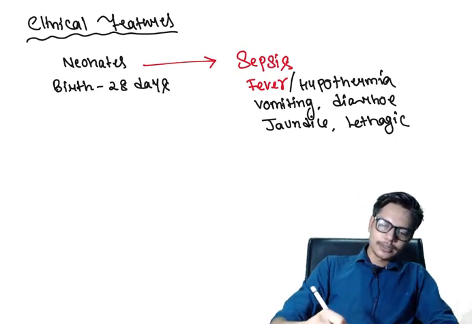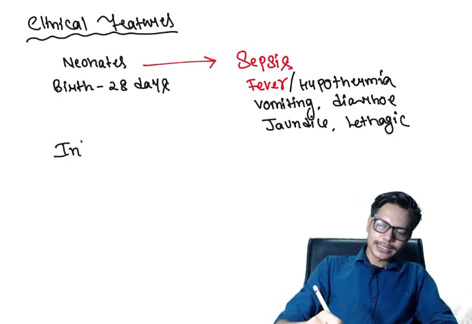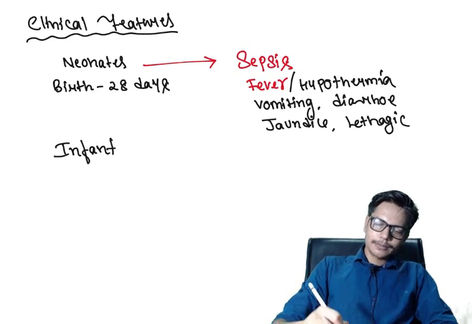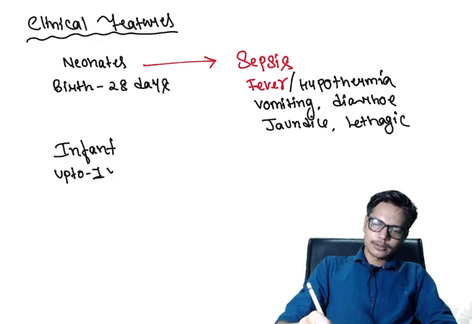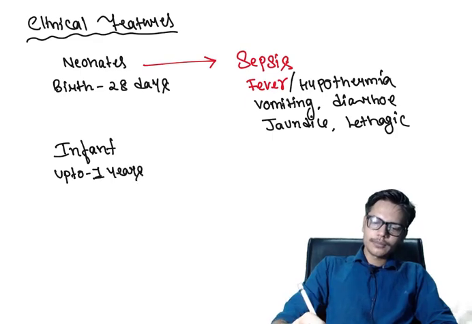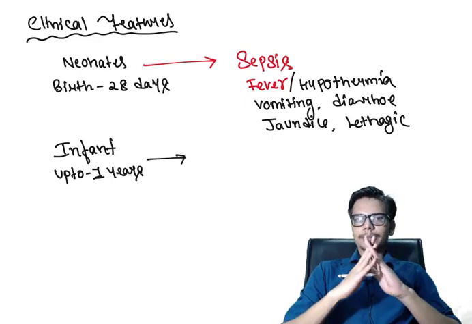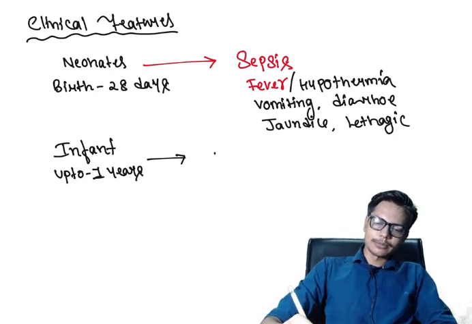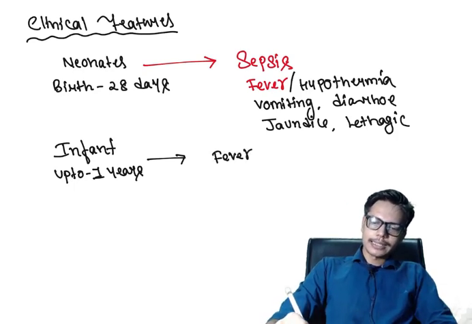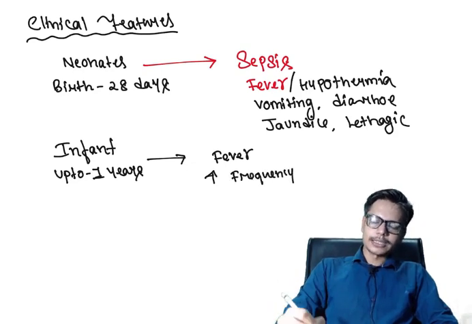So what are the signs and symptoms in an infant, that is up to 1 year? An infant will present with a high grade fever and increased frequency of micturition.